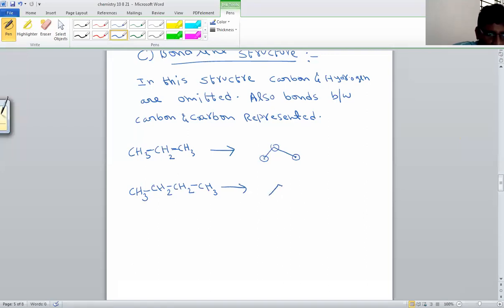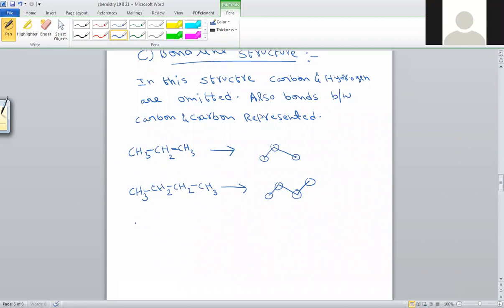Suppose this is one bond, this is second bond, this is third bond. All carbon-carbon bonds must be written in zigzag manner, not in linear. This is first bond, second bond, third bond. All must be in zigzag manner. So this is the end. This is a carbon atom. This is a bend, carbon atom. This is a carbon atom. This is an end carbon atom. How many carbons are there? 4 carbons. So completed.